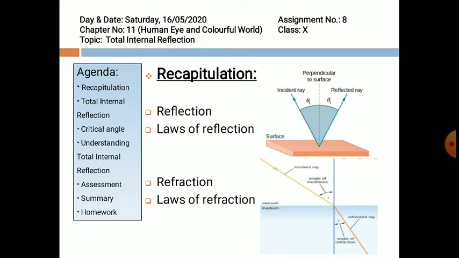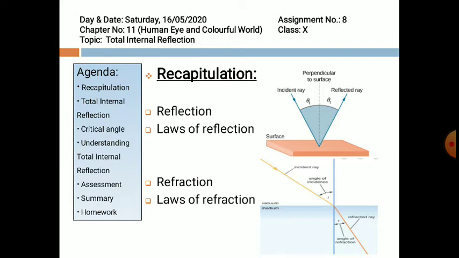As the figure here depicts, an incident ray, a reflected ray, and a perpendicular to the surface, which is also known as the normal, and the surface is a reflecting one. When the incident ray bounces back into the same medium after striking a reflecting surface, this is known as reflection.